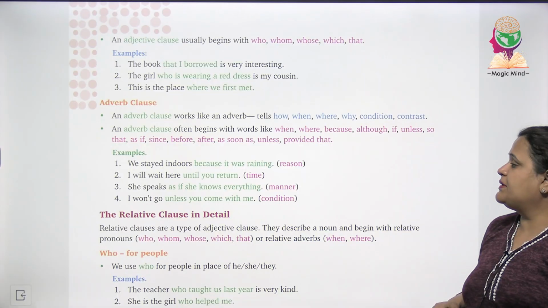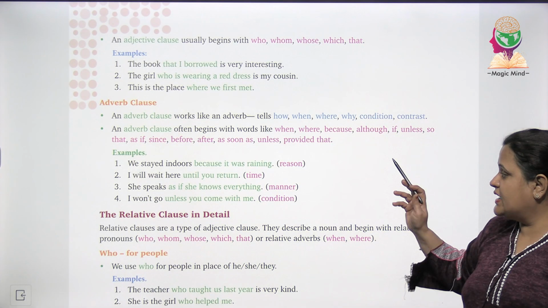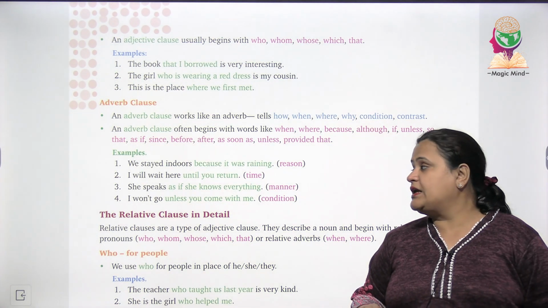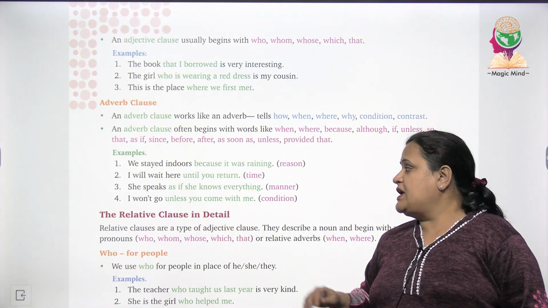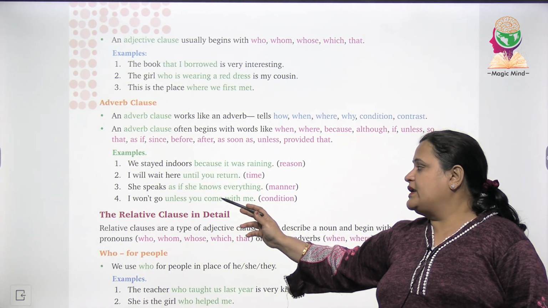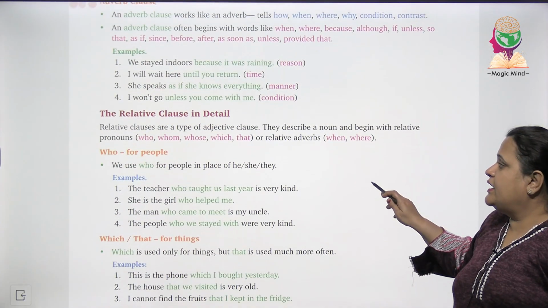Okay. Example, we stayed indoors because it was raining. So ये है reason. I will wait here until you return. Time बता रहा है यहाँ पर. She speaks as if she knows everything. Manner. I won't go unless you come with me. This is condition.